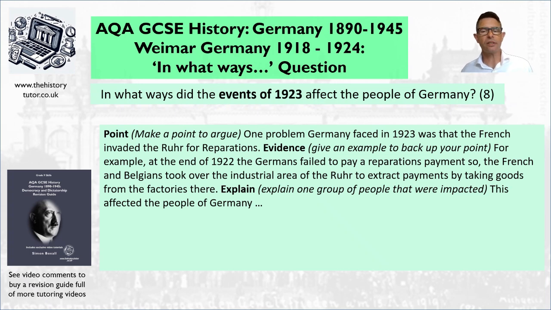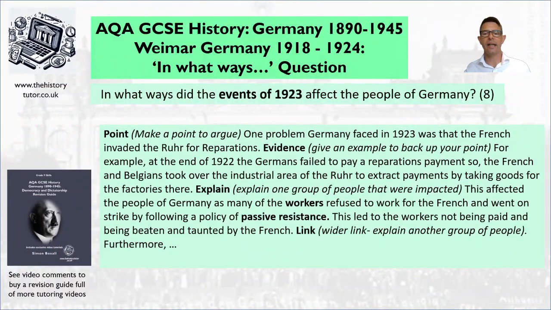If you've gone maybe into talking about groups of people, then possibly you've gone a little bit too far. You just need to make sure you discuss the event first and then explain the groups of people afterwards. Now we've given the event and we've described it, we can now start to explain the impact on people. So give a go at explaining your first group of people affected. So this affects people of Germany because... Now, pause me and give it a go.